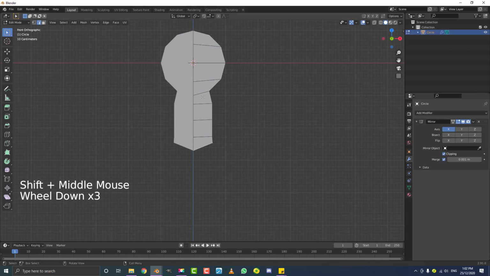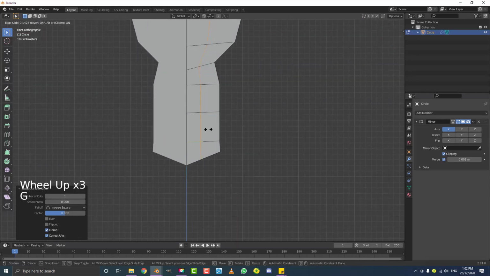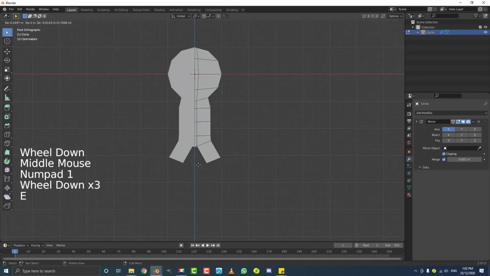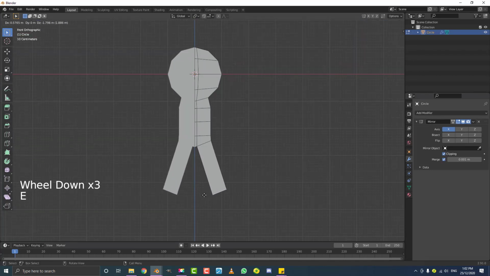So go in Control R over here, hovering your cursor over here, and then double click, and then double G just to slide that edge in there. So now select the edge down here in your front view and go E to extrude. We're going to extrude it down to about here.